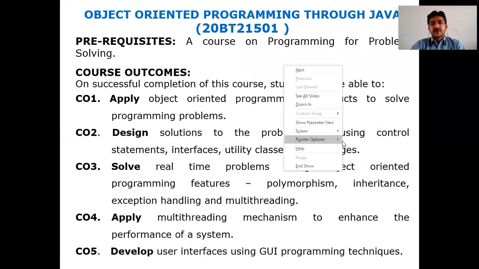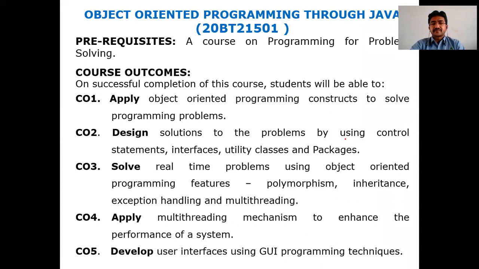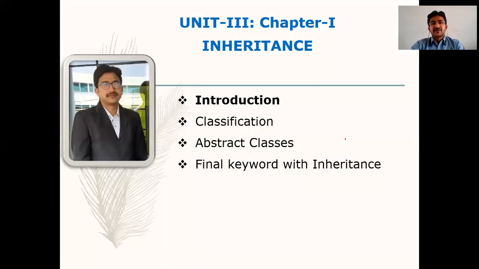Right. Today we are going to be talking about unit 3, chapter 1. Actually, in this unit we have 4 different chapters. The first chapter talks about inheritance. The second chapter talks about packages. The third chapter talks about the lambda function. And the fourth chapter talks about interfaces. So these are the 4 chapters available. It's a big unit actually.